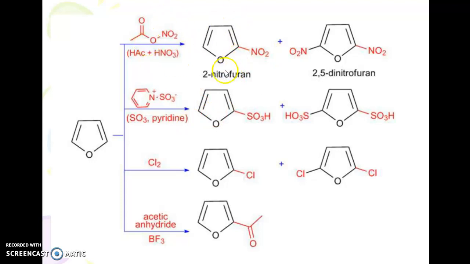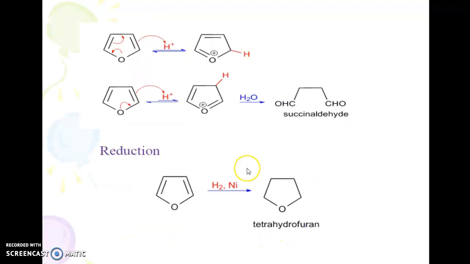The first one is the nitration reaction, which is going to give 2-nitrofuran or 2,5-dinitrofuran. This is a sulfonation reaction. It gives sulfonic acid, sulfofuran, and this is 2,5-disulfofuran. This is chlorination, giving 2-chloro and 2,5-dichlorofuran, and this one, in presence of acetic anhydride, BF3 acts and forms the substituted product. On reduction it gives tetrahydrofuran.